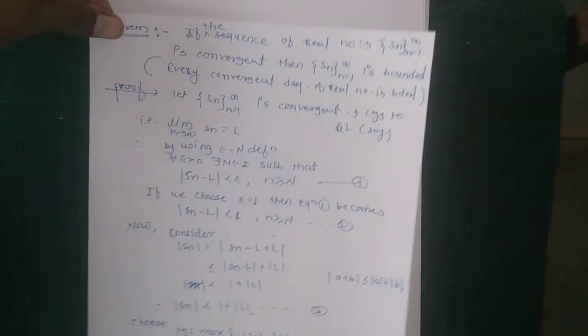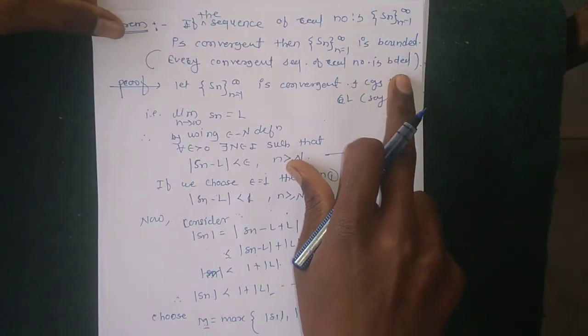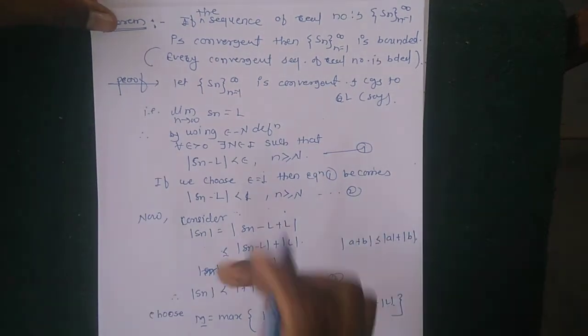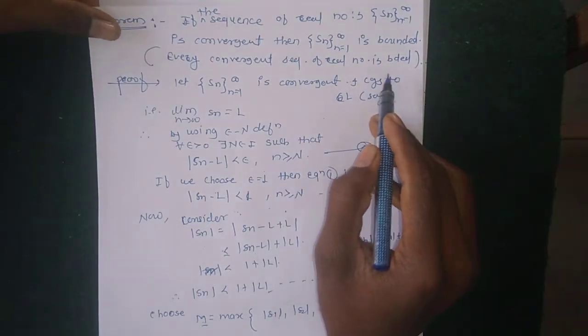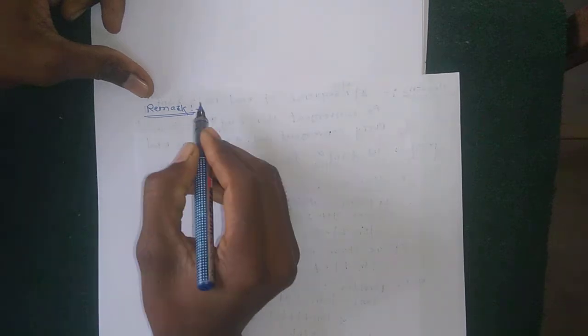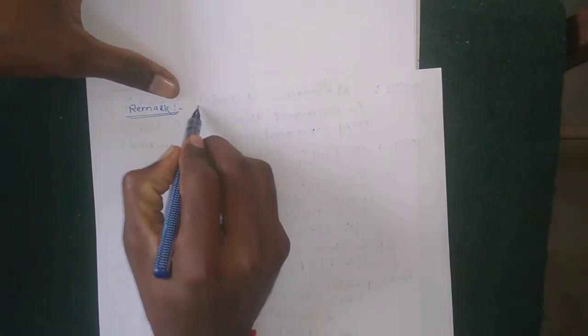Now to discuss the next remark. In the previous lecture we saw the theorem: every convergent sequence of real numbers is bounded. So the converse of this theorem is not true. Remark: the converse of the above theorem is not true.